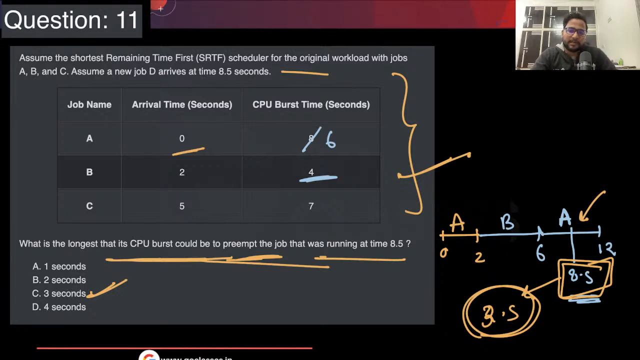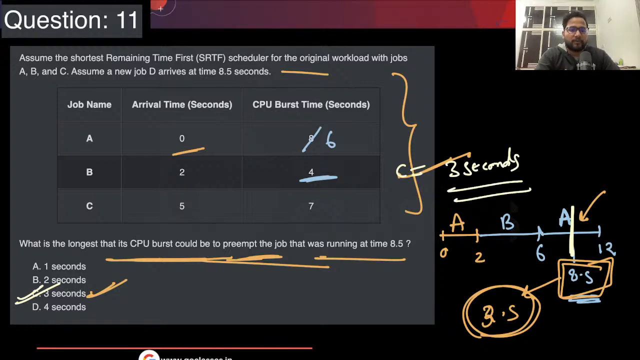Remaining is 3.5. Now if someone with lesser than 3.5, whatever it comes, then it will preempt A. So 1 can preempt A, 2 can preempt A, 3 can also preempt. But they are asking what is the longest that can preempt A. So basically C. That is why this C, which is 3 seconds, is the correct answer here.